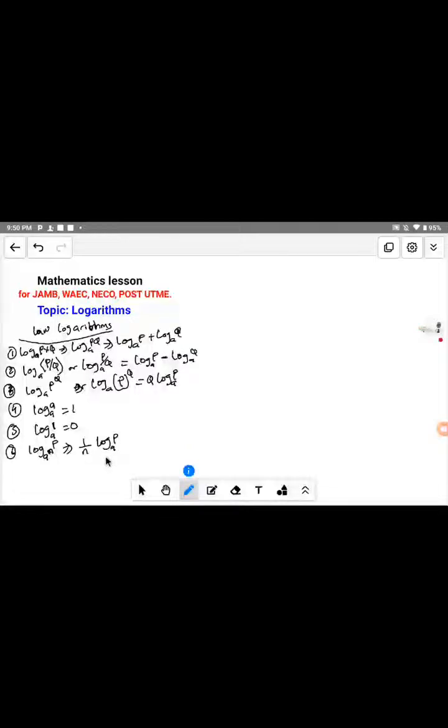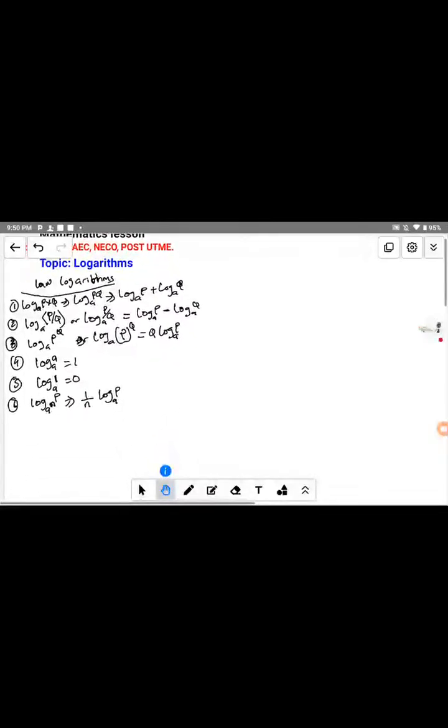So we also have the other one. If you have a question, maybe we want to change the base. Okay, let's discuss changing of base. Let me try to roll this one, create more space there.